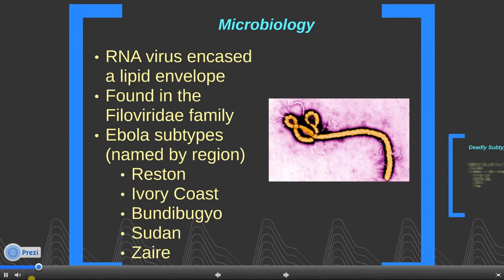Next, we will discuss the microbiology of the virus. It is an RNA virus that is encased in a lipid envelope. It is part of the Filoviridae family. It has 5 subtypes. Each of these are named based on the region in which they were found: Reston, Ivory Coast, Bundi-Bujo, Sudan, and Zaire.